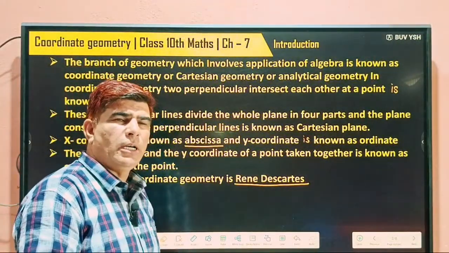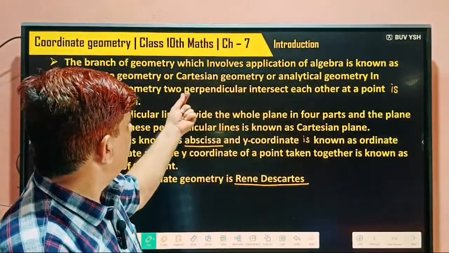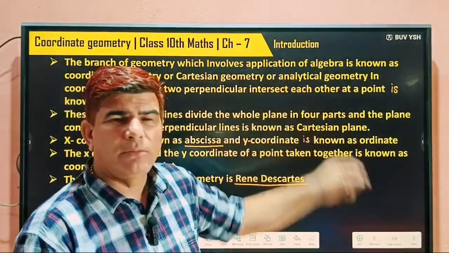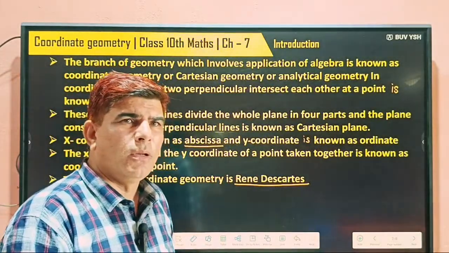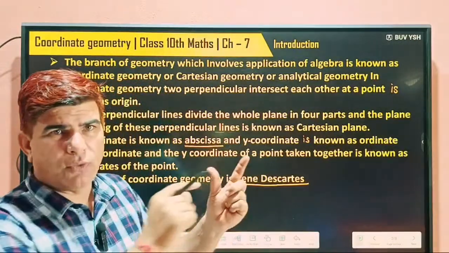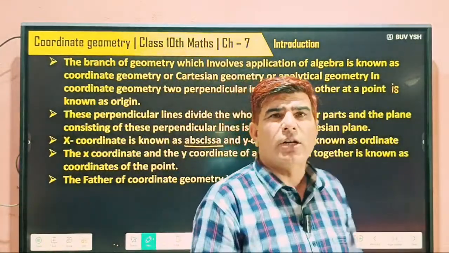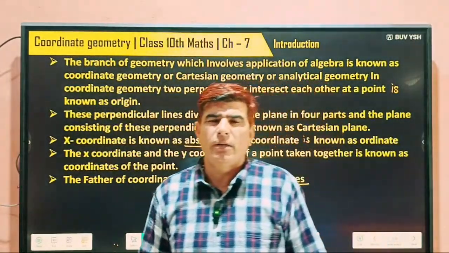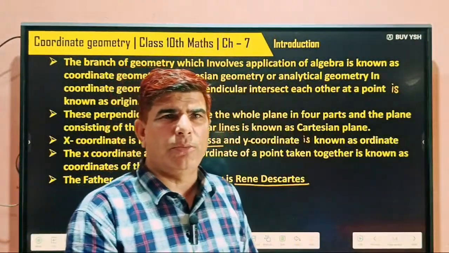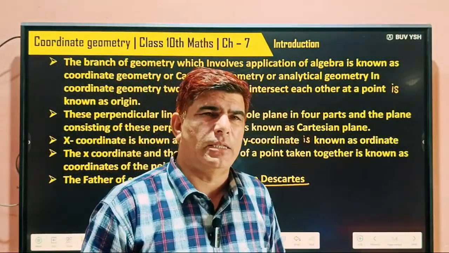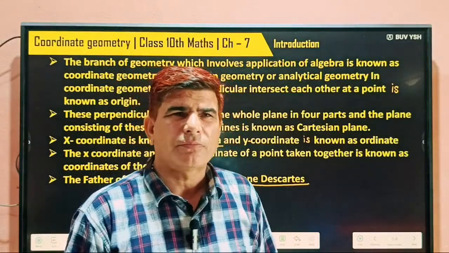Coordinate geometry is a branch of geometry which involves application of algebra. So it is solving the problem of algebra in the form of geometry. And what's the meaning of algebra? Where constant and variable are connected with the four basic operations of mathematics. Basic operations meaning plus, minus, multiplication and division.